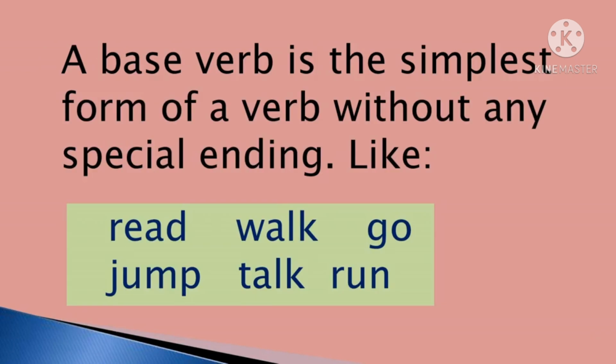Let's discuss the base verb. A base verb is the simplest form of a verb without any special ending, like read, walk, go, jump, talk, run. This is a base form. If we add ed or the base form is changed, it will be the second or third form. As it is a base form, you cannot add anything to the base form.